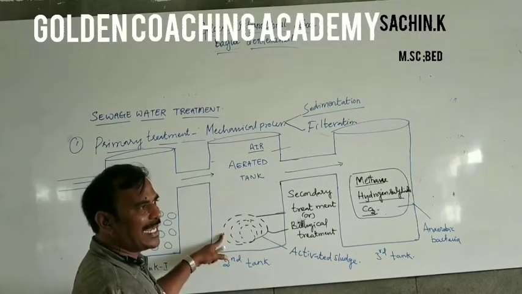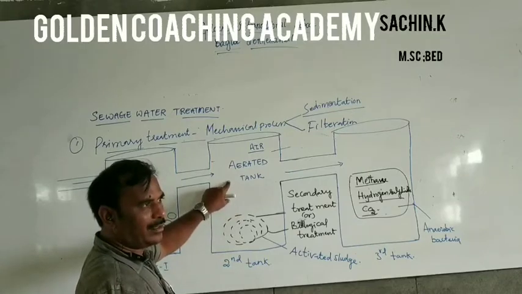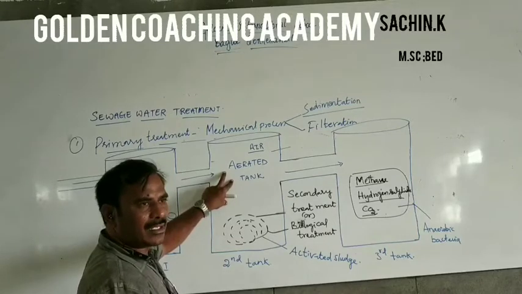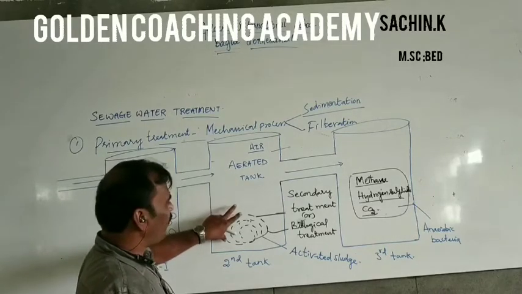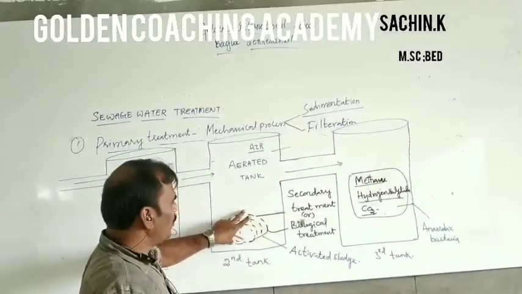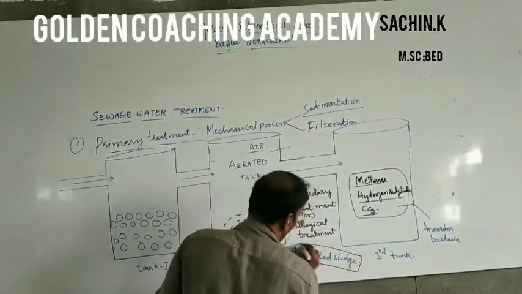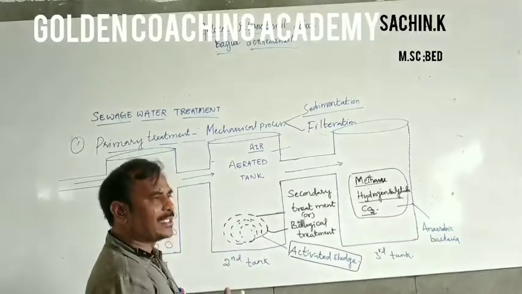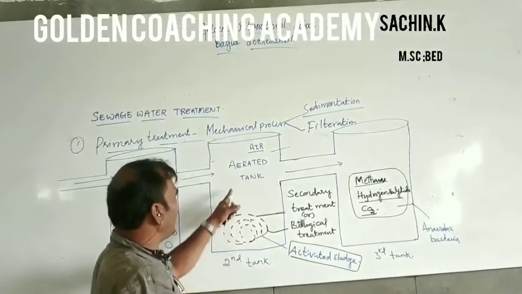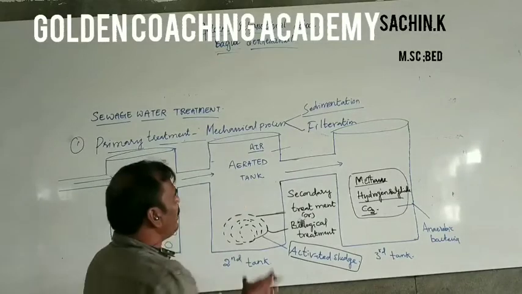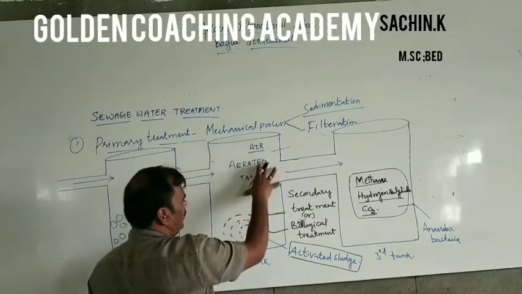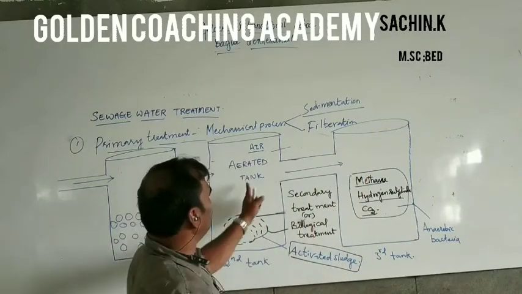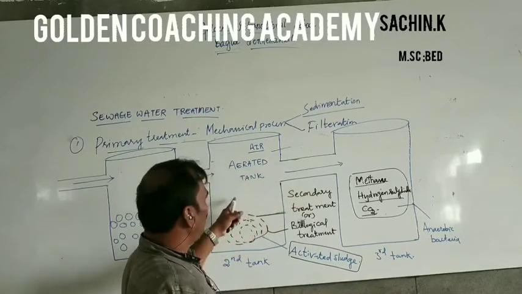This microbial flak degrades the organic material present in the polluted water. Now it is allowed for the sedimentation process because the microbial flak gets settled at the bottom of the water. This is called as activated sludge. Some amount of activated sludge is separated and used as an inoculant for the next treatment in the aeration tank. The material, whatever floats on this second tank, is sent to the next tank for the biological treatment.